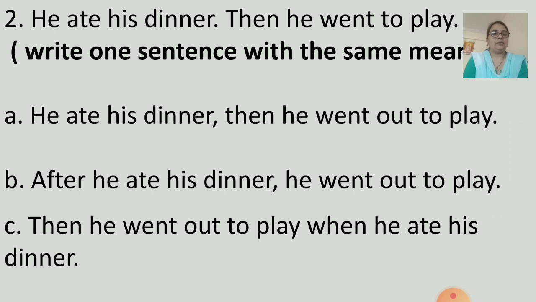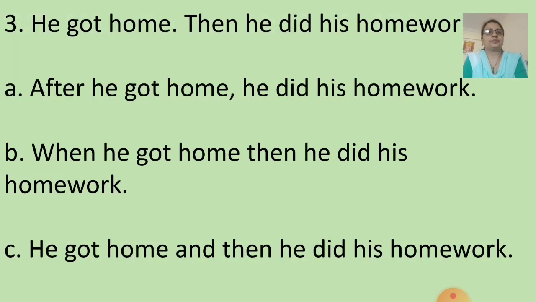Three options are given, A, B, C. First option is he ate his dinner, then he went out to play. Option B, after he ate his dinner, he went out to play. Or option C, then he went out to play when he ate his dinner. Yes. Let's check your answer. Correct. Option B is the correct answer. After he ate his dinner, comma, he went out to play. So option B is the correct answer.